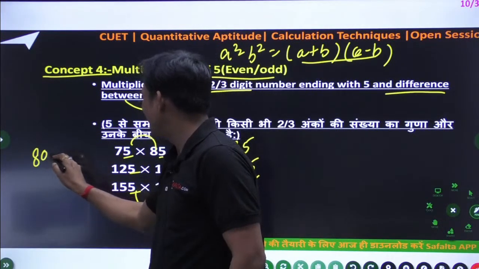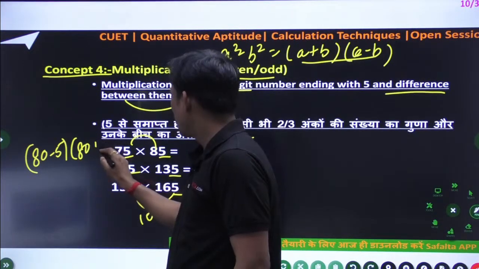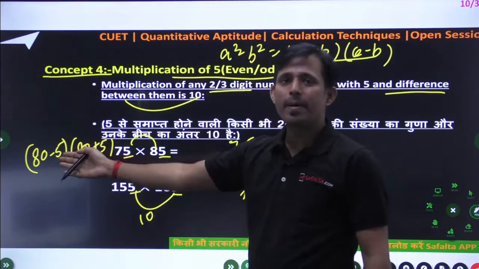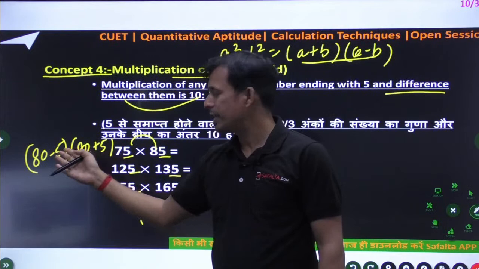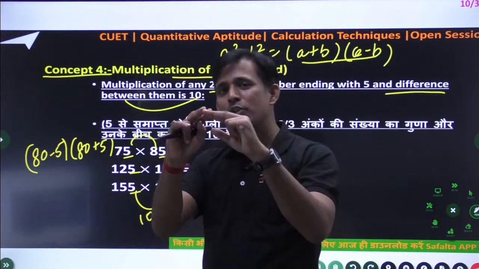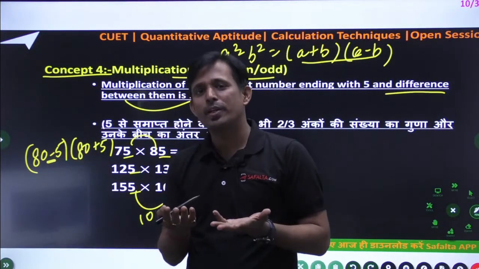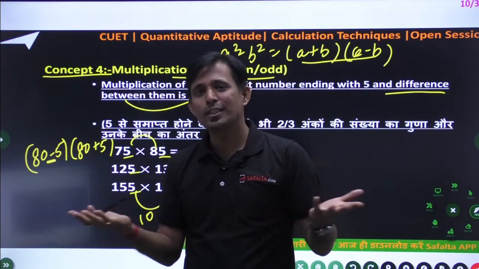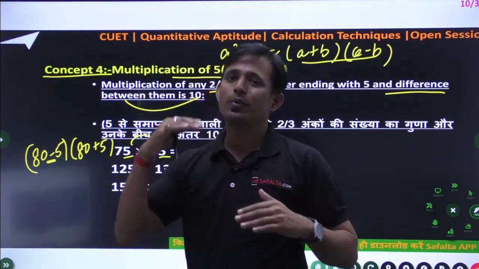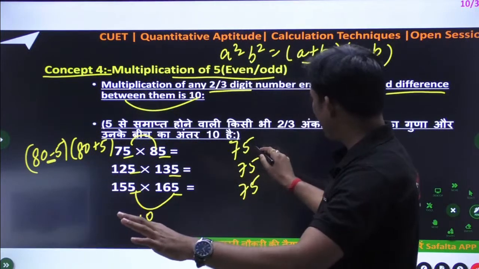So you can write like 80 minus 5, and also 80 plus 5. This is very simple. A minus b into a plus b, a square minus b square. So definitely a square zeros and minus 25. Definitely always 75 will come at the end. So this is the normal way. You can think also like this. Yes, Mehak. Thank you. So 75 at the end.